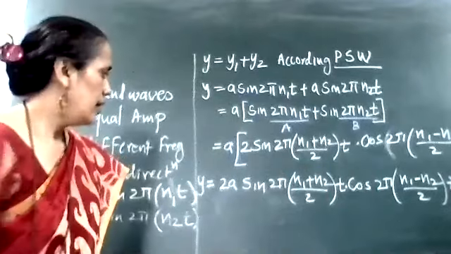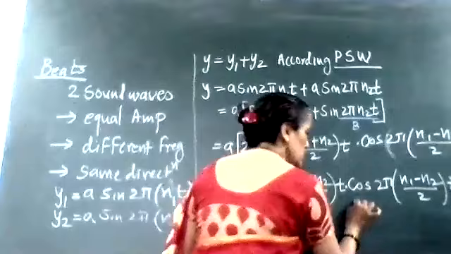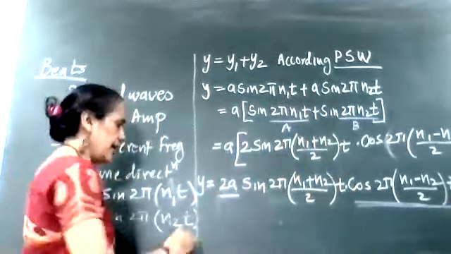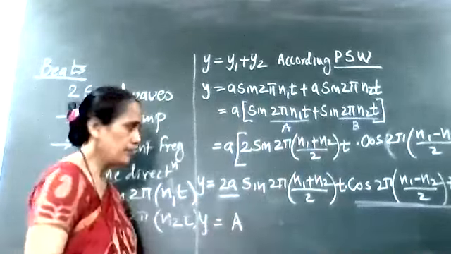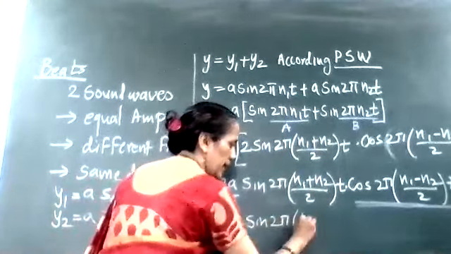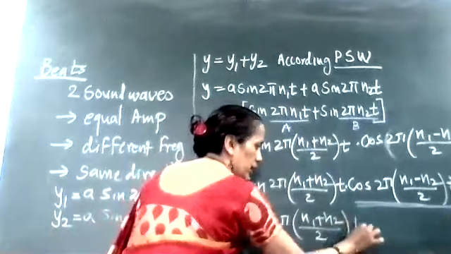Clear? Now in this equation, instead of 2a and this cos term, I can write y is equal to capital A sin of 2π into bracket (n1+n2) upon 2 into t.